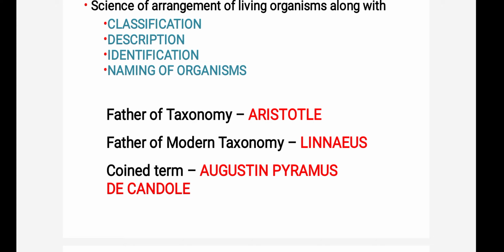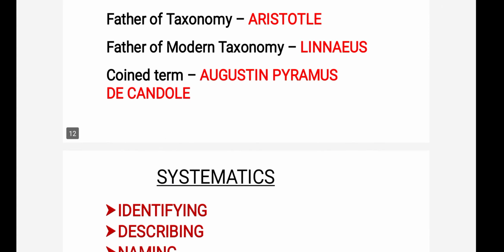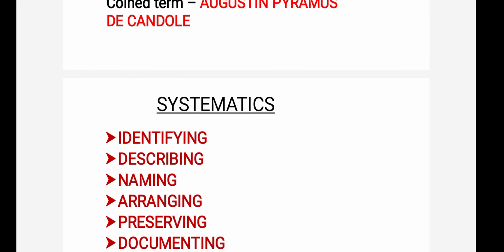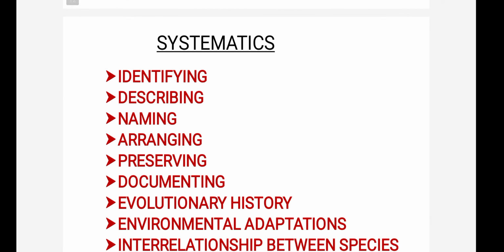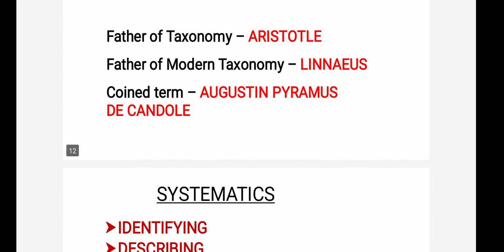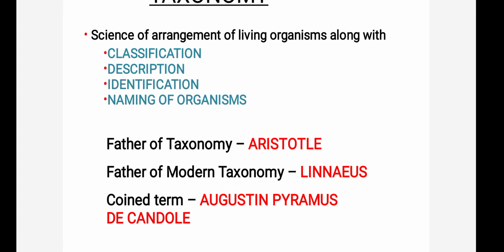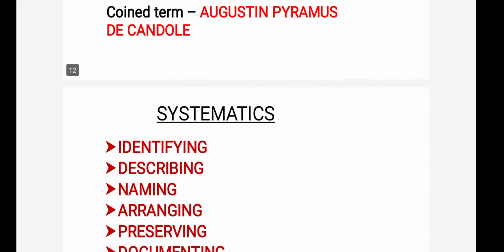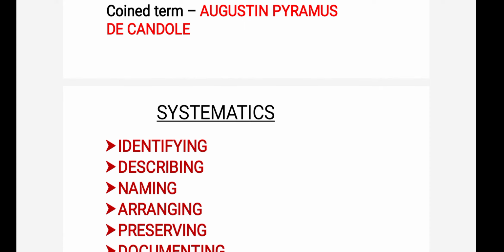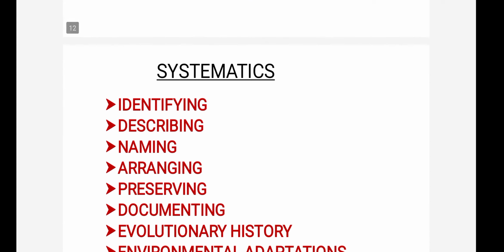The term taxonomy was coined by a scientist, Augustin Pyramus de Candolle. And now what is systematics? So this is somewhat different from taxonomy. Taxonomy deals only with classification, description, identification, and naming of organisms. But systematics, in addition to these things, has some other characters also.